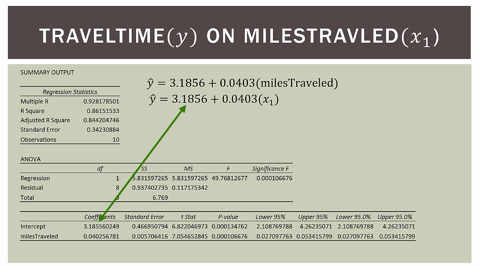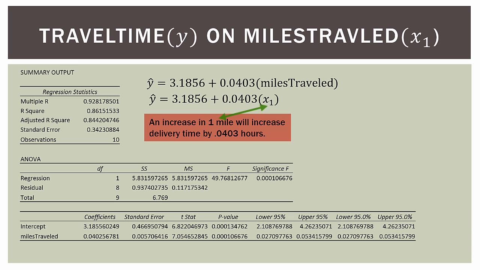So we have an intercept of 3.1855, and again, that's rounded up here at the top, plus 0.0403. That is our coefficient for miles traveled down here at the bottom, times the miles traveled. That's our independent variable, our x1. So we have 3.1856 plus 0.0403 x1, where x1 is miles traveled.